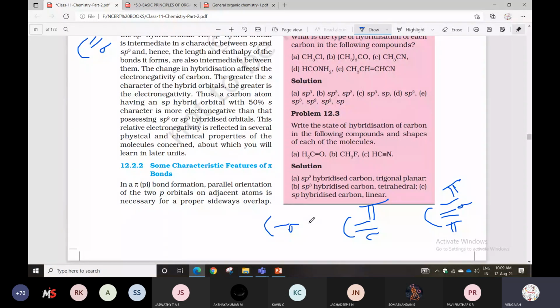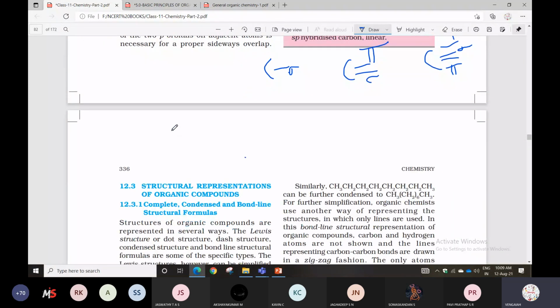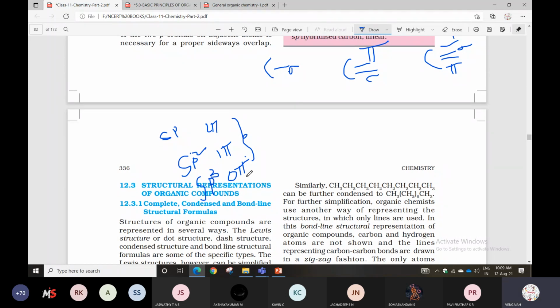So already we have explained clearly how we can identify hybridization, based on the pi bonds. Listen: two pi bonds, sp. One pi bond, sp2. Zero pi bonds, sp3. So based on the pi bonds you can say. So sp, then sp2, then sp3 we have. These all points you can remember.